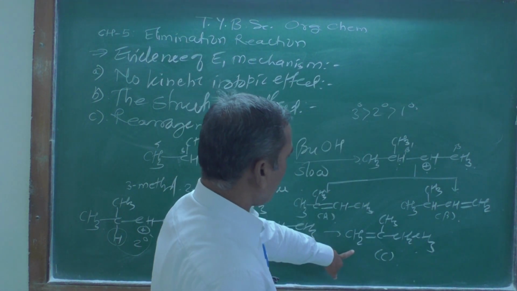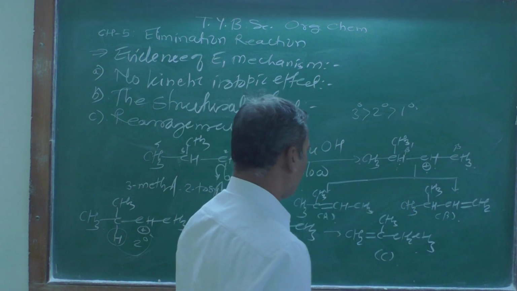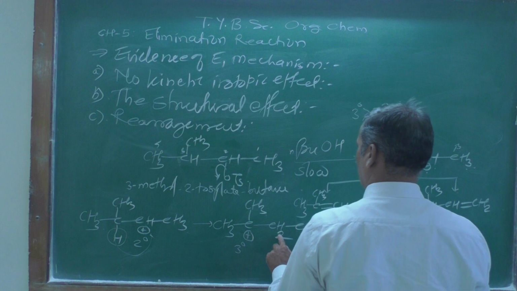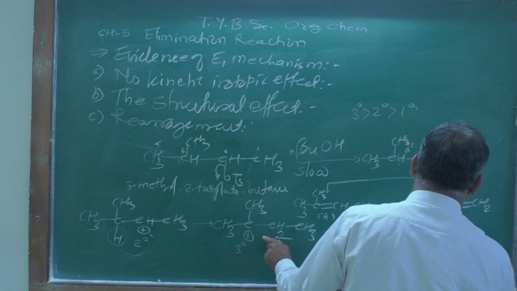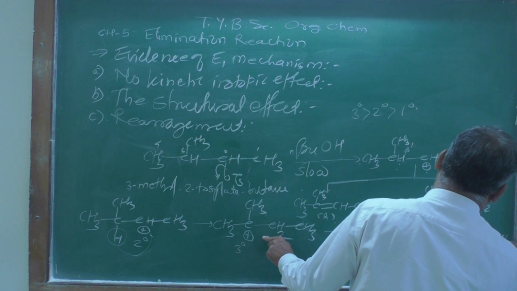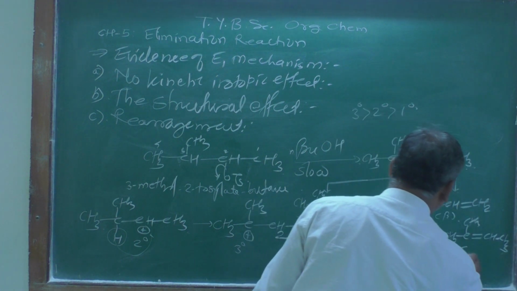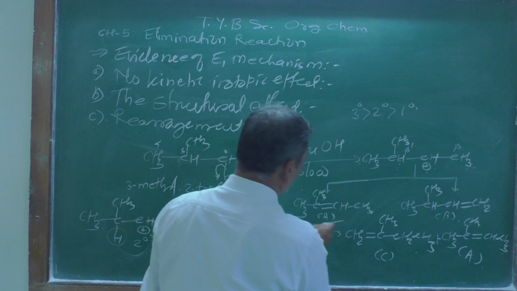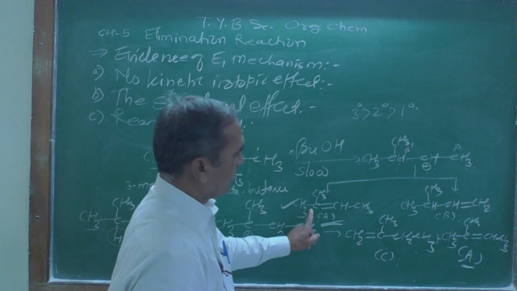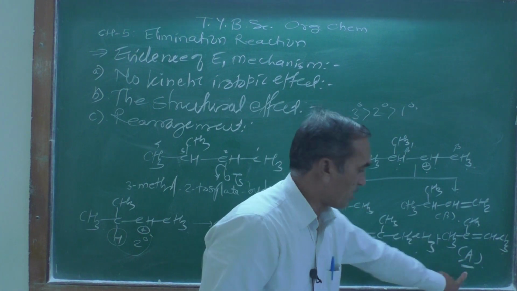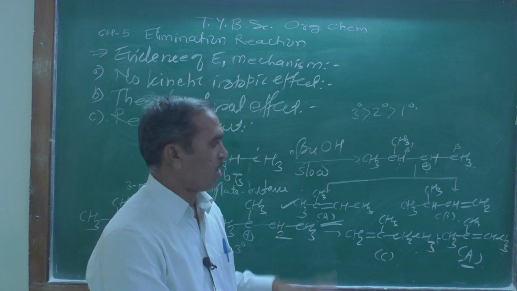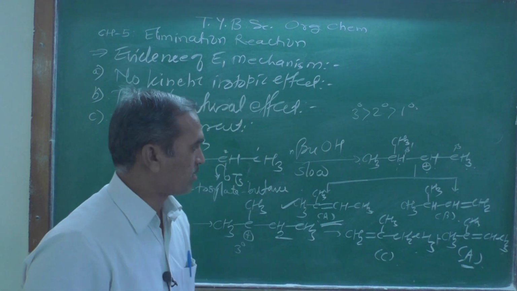This is different from this one. And another: if you lose the proton from this side, you are going to get CH3, then CH3, double bond, CH and the CH3, which is the same as A. Means this product and this product are the same, and that's why I am giving this as A, and that is also A. Only this one is different. These 1, 2, 3 are all different products.